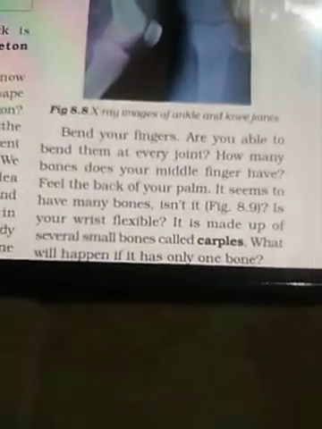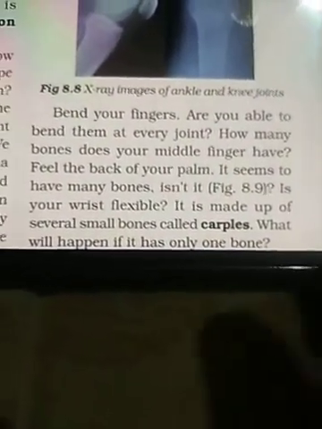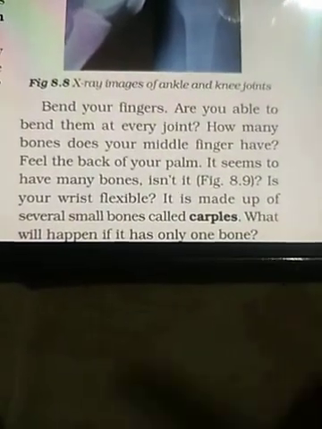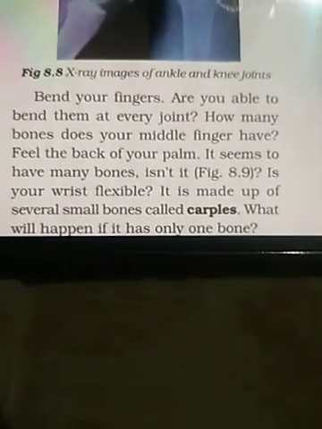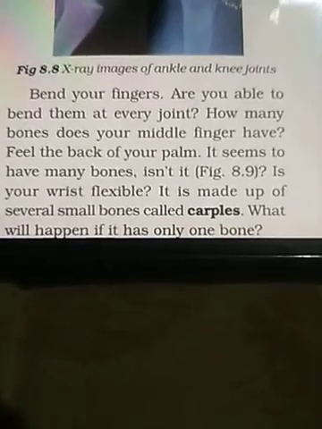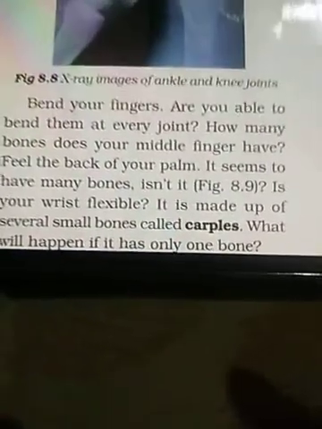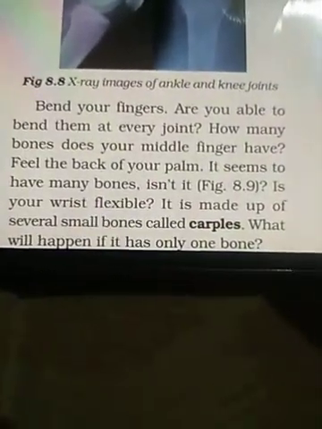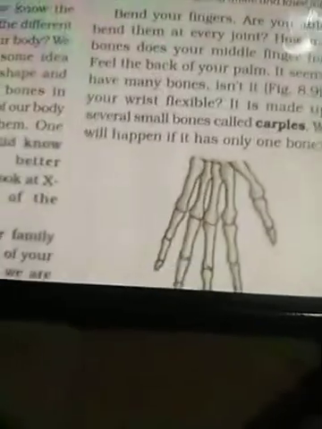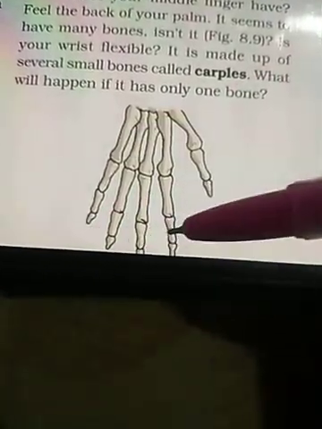Bend your fingers. Are you able to bend them at every joint? Yes, you are able. How many bones does your middle finger have? Feel the back of your palm. When you touch the back of your palm, you can feel there are several smaller bones attached together. It seems to have many bones, isn't it? This is figure number 8.9. As you can see, it seems to have many bones, right?